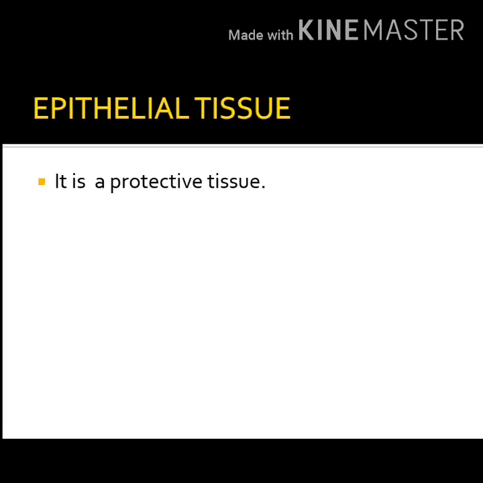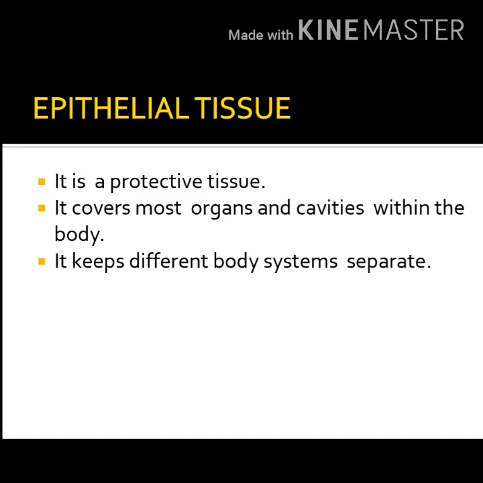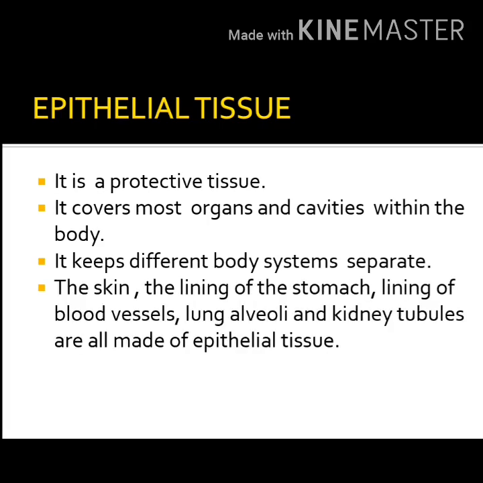So from this you would have understood that it is a protective tissue. It covers most organs and cavities within the body. It keeps different body systems separate. The skin, the lining of the stomach, lining of the blood vessels, lung alveoli and kidney tubules are all made of epithelial tissue.